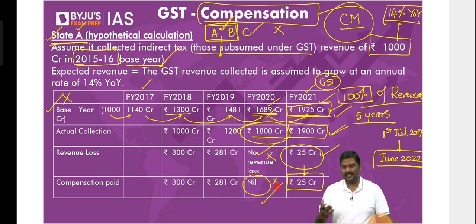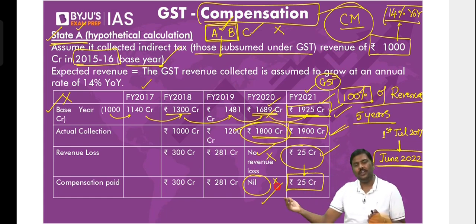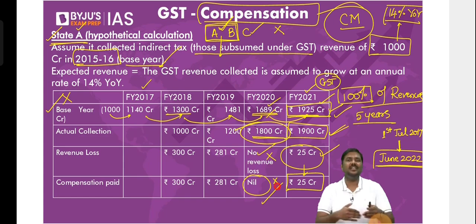Somebody is saying, sir, why 14%? Negotiations happened. They decided, let's make it 14%. Why 5 years? We expected that in 5 years, the GST would be stable and the states would not require any revenue support from the center. These were the reasons why this mechanism was used.